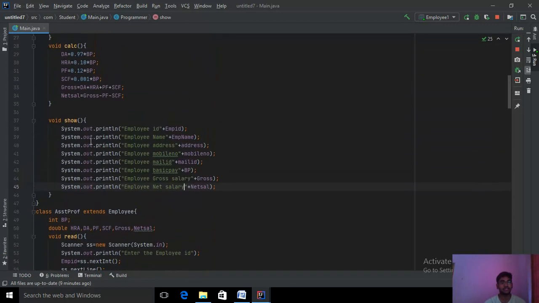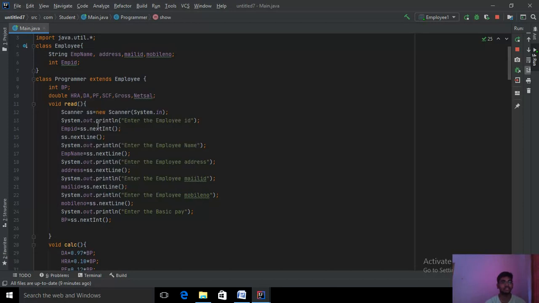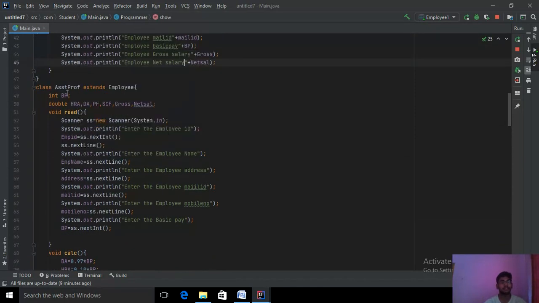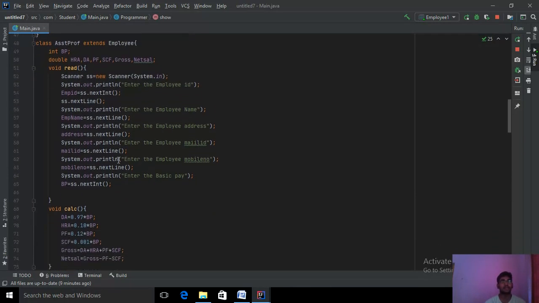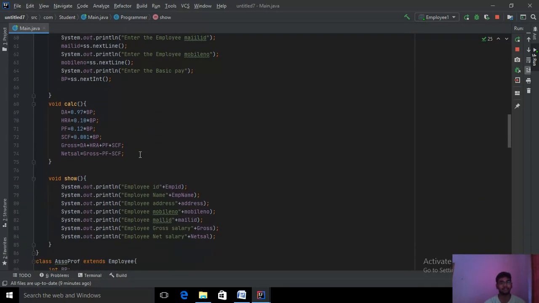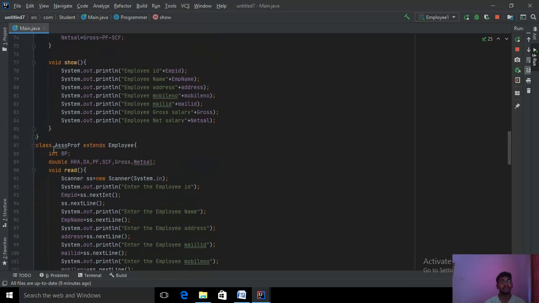What was assigned in the programmer subclass, we are assigning the same values in another subclass called assistant professor. The same code was given; we can give it n number of times. I'm assigning another subclass called associate professor, inheriting the employee superclass.